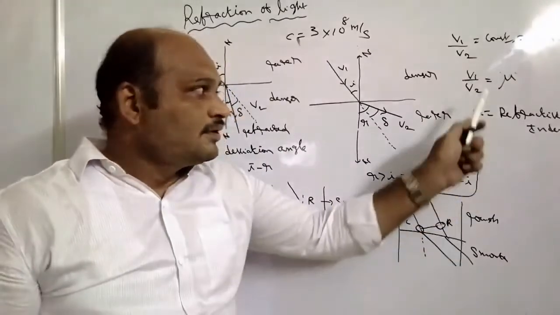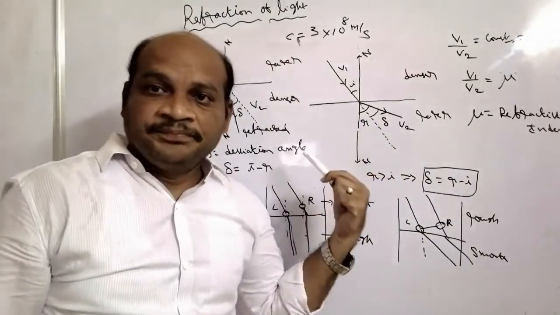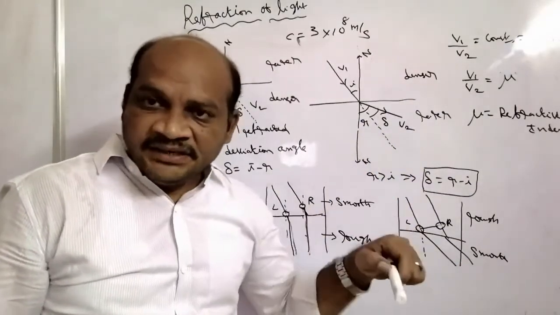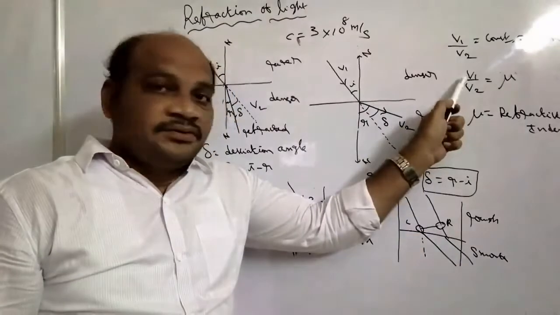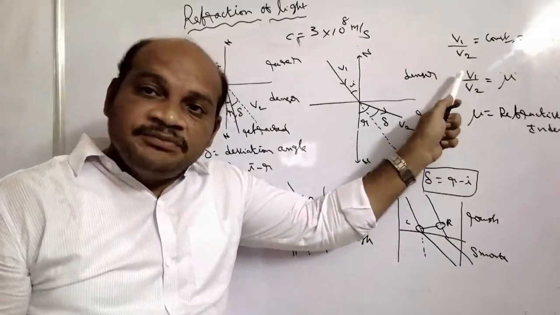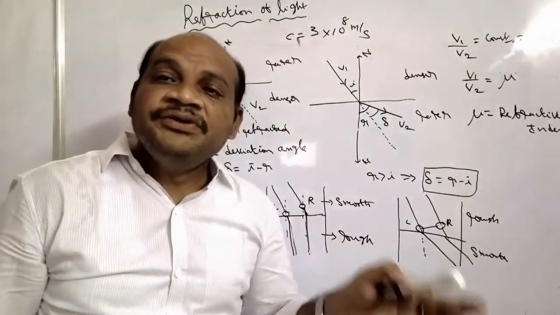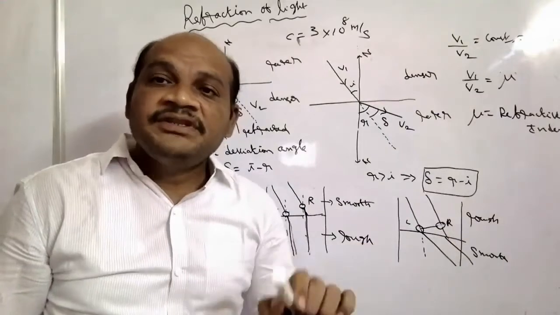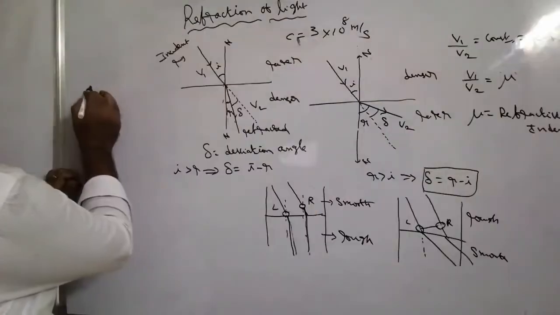Or when light is propagating from the first medium to the second medium, either rarer or denser, the ratio of velocity of light in the first medium to the second medium gives the refractive index of the second medium with respect to the first medium.